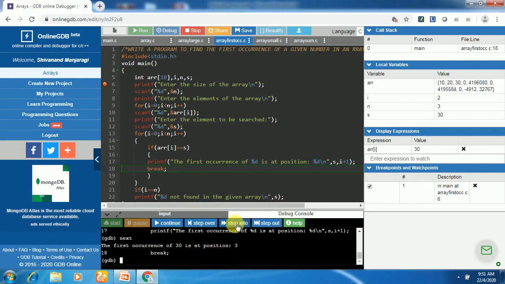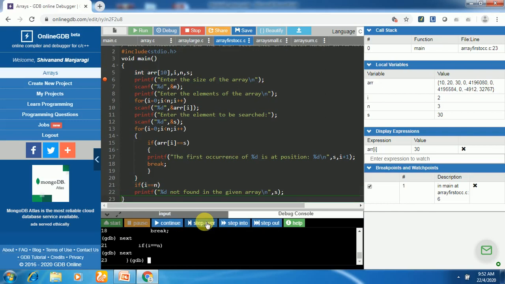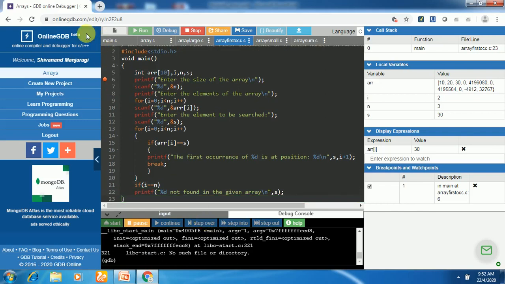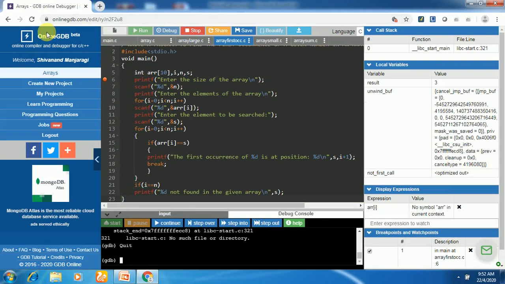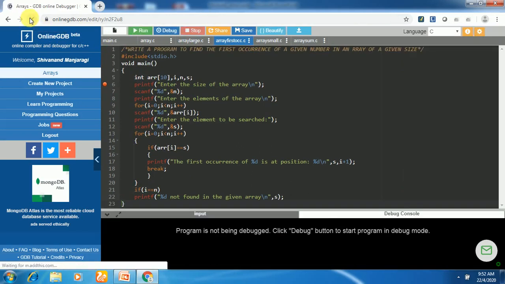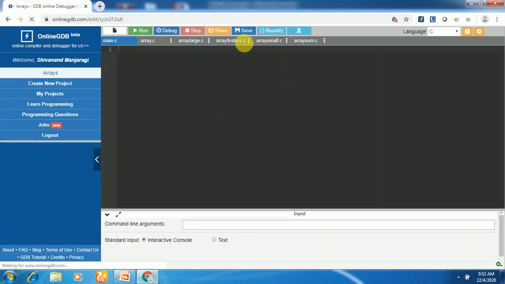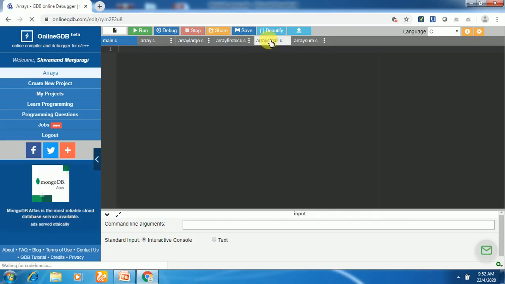Now the break is executed, which terminates the loop. Where I is equal to n? I is 2, it is not equal to n. So the condition is false. It is going to come out. We must stop this. To the approach, we have to check for key not found case.